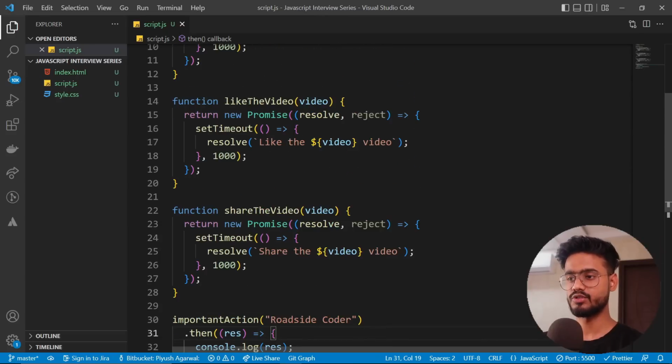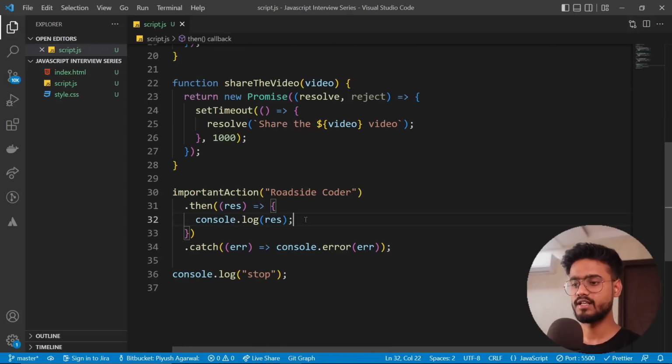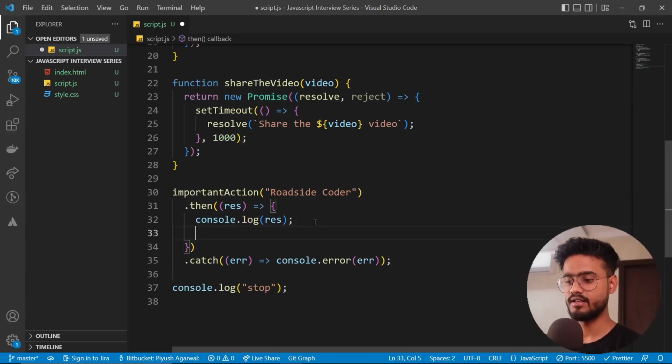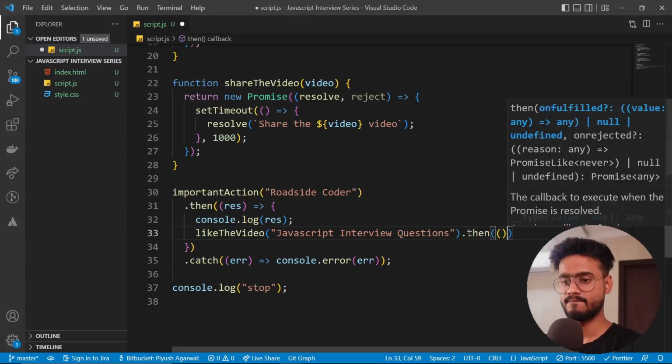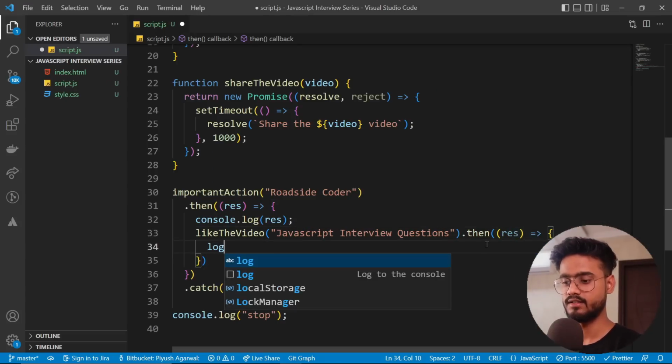Now if we're supposed to execute this like the video function, we're going to have to follow the same approach that we were following in callbacks. So after this is resolved, we can do this like the video and just give the video name, and then I'm going to say dot then result.